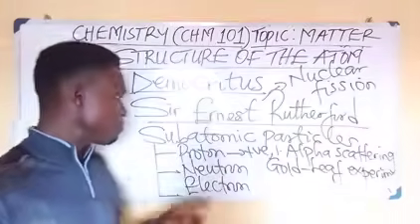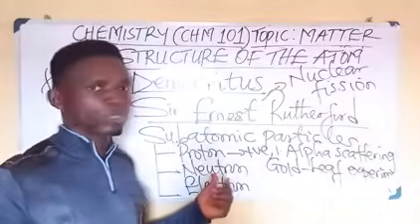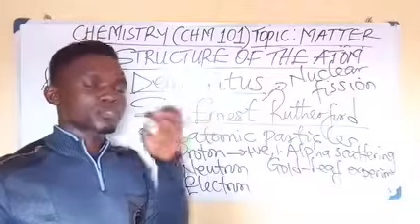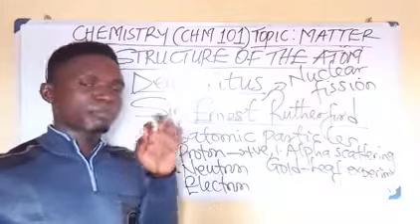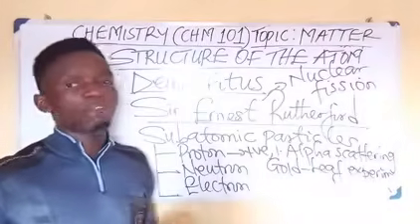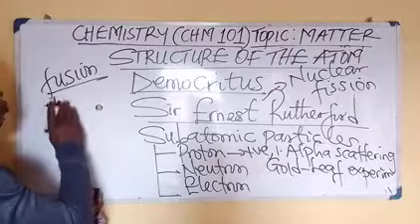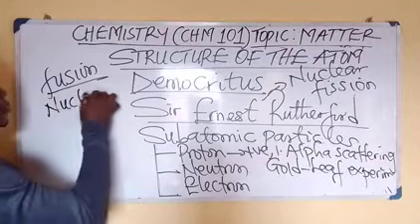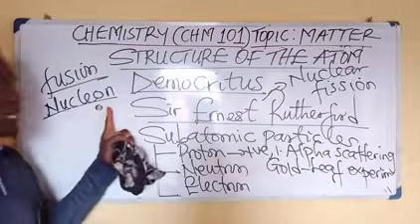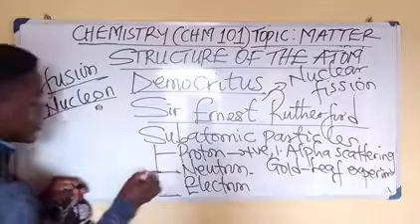You should note that the mass of the proton is always equal to the mass of the neutron. The proton and the neutron make up the mass of a substance or the mass of an element. So the proton number plus the neutron number will give the mass number. Please note that the mass number is also called nucleon. Nucleon, look at the word here. The mass number of an element is also called nucleon. Nucleon, okay?